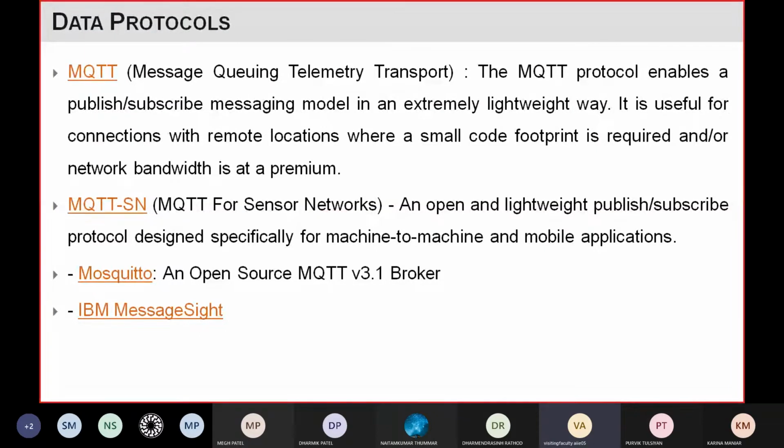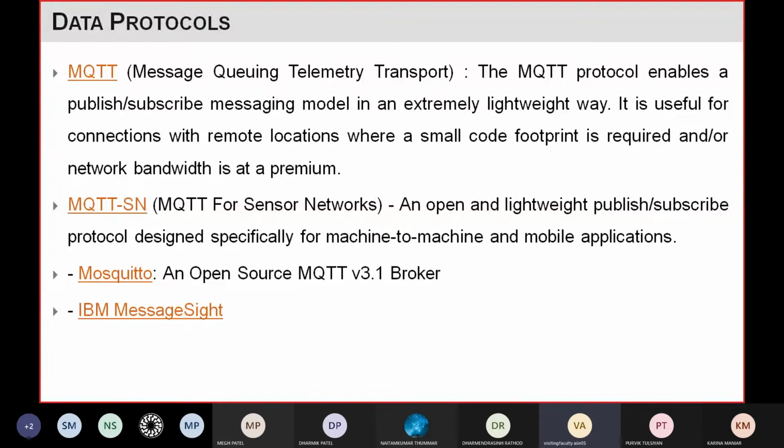Then such MQTT protocols are provided by some companies, so they've created some platforms. One such platform is Mosquitto, right? You can search this and you'll find it. It's an open source MQTT version 3.1 broker, so you can use this Mosquitto to develop some of your IoT applications. Similarly, there is IBM MessageSight, which also uses the MQTT protocol. It's a kind of platform.